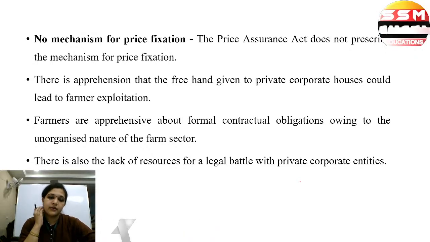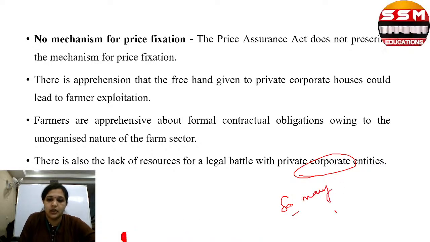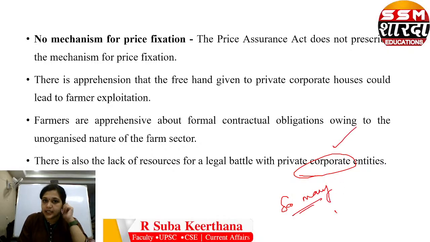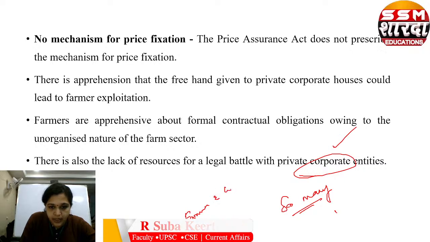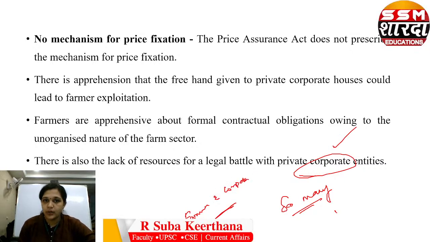There is also a lack of resources for legal battles with private corporate entities. Nowadays there are so many movies about what corporate entities do, right? When you compare a farmer and a corporate entity in a legal battle, you know very well who might win.